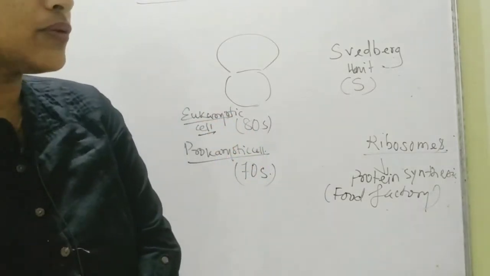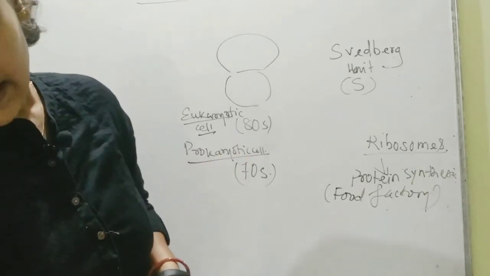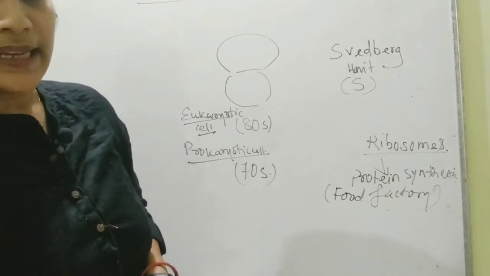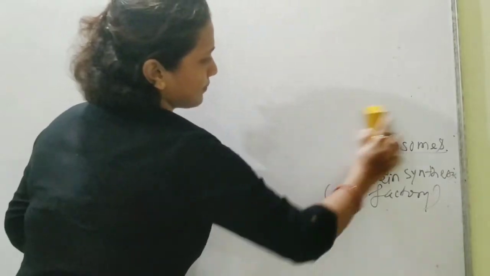Now moving to the next type of organelle, that is basically your mitochondria. Very important.